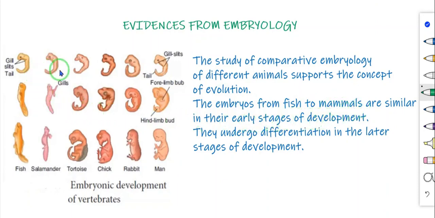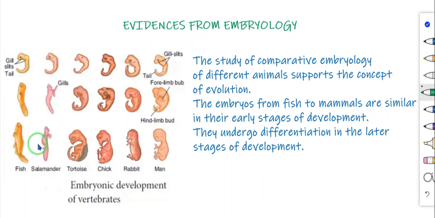So from fish to mammal: fish, salamander, tortoise, chick, rabbit, man. From the early stages of development, they are similar. We cannot differentiate. They undergo differentiation in the later stages of development. Only later, after the differentiation, can we identify which animal this is. Understand, children?